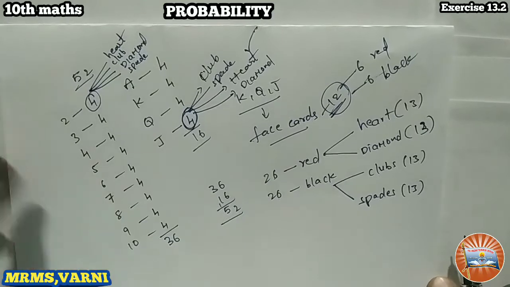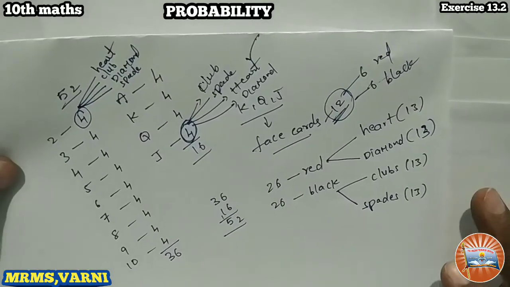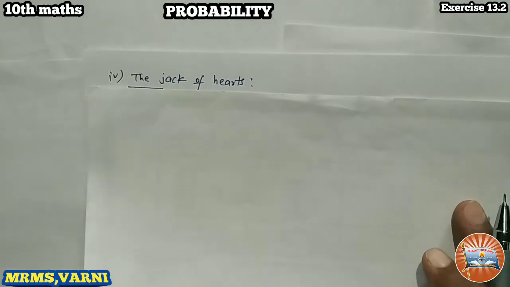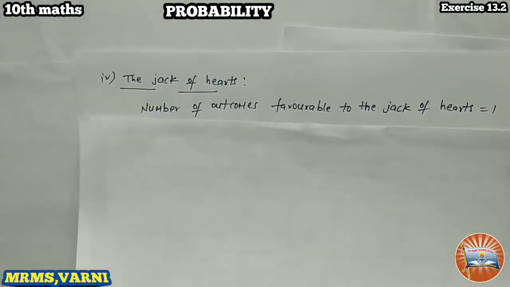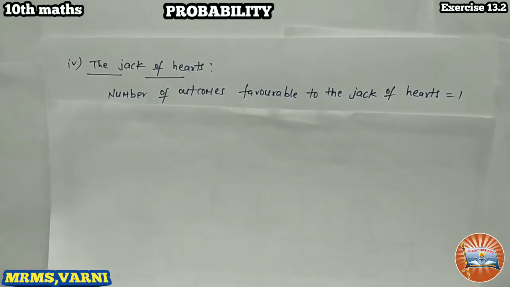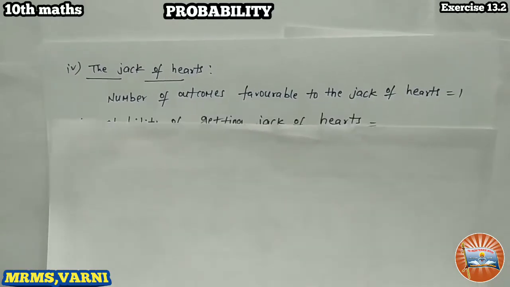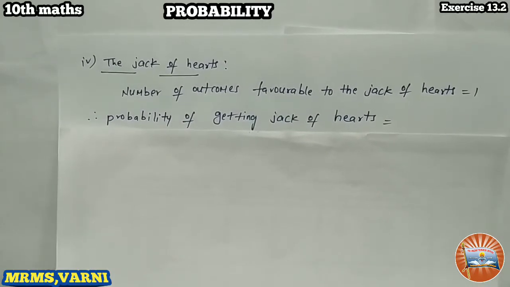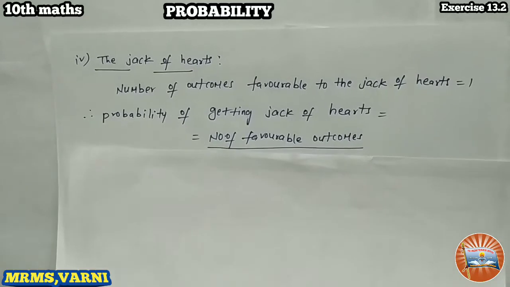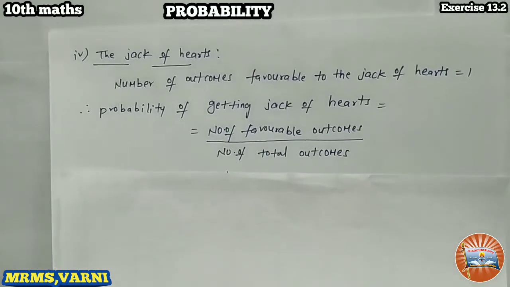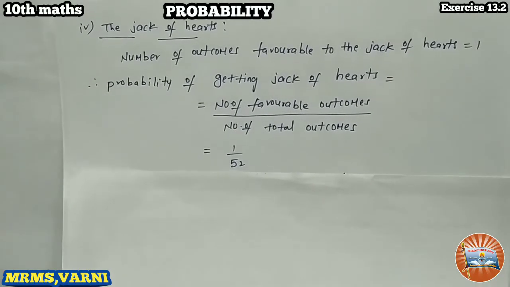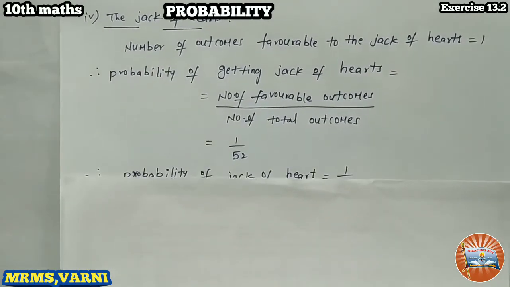Okay, so how many favorable outcomes now? How many jack of hearts we have? Only one, isn't it? So number of outcomes favorable to jack of hearts is only one. So probability of getting a jack of hearts, that is number of favorable outcomes by total number of outcomes. So 1 by 52 is the probability of getting a jack of hearts. I hope you understand.